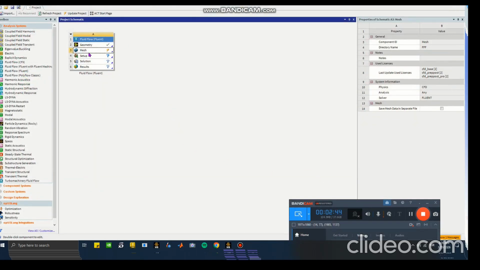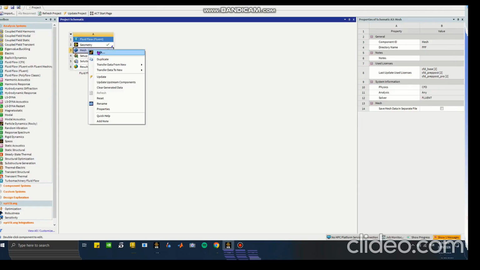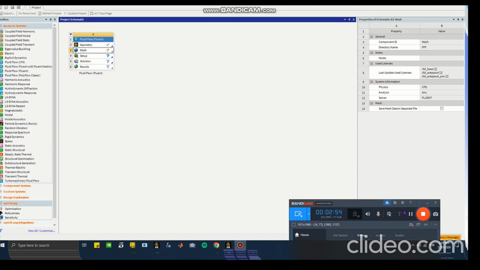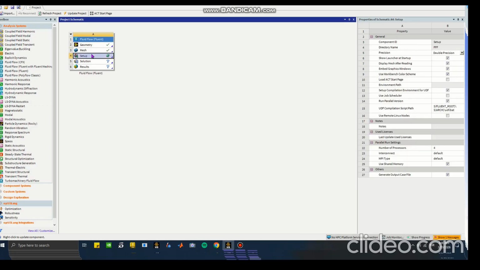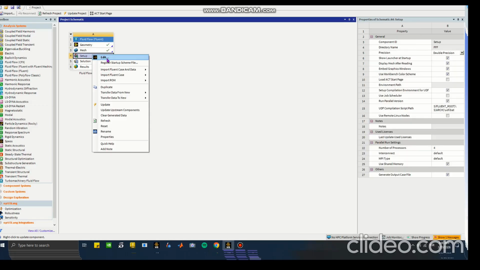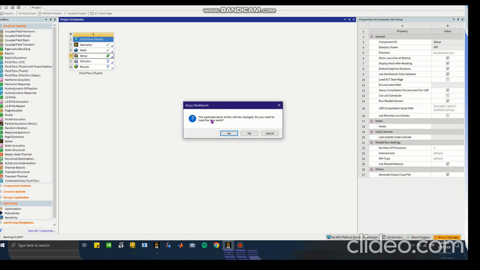Okay, now we continue with setup. Before we move on, we need to update our mesh. Hit update. Wait a minute. Okay, everything looks fine. Everything is green checked. Now I can click setup and right click and edit. I want to upstream my mesh because I have updated, so click yes.